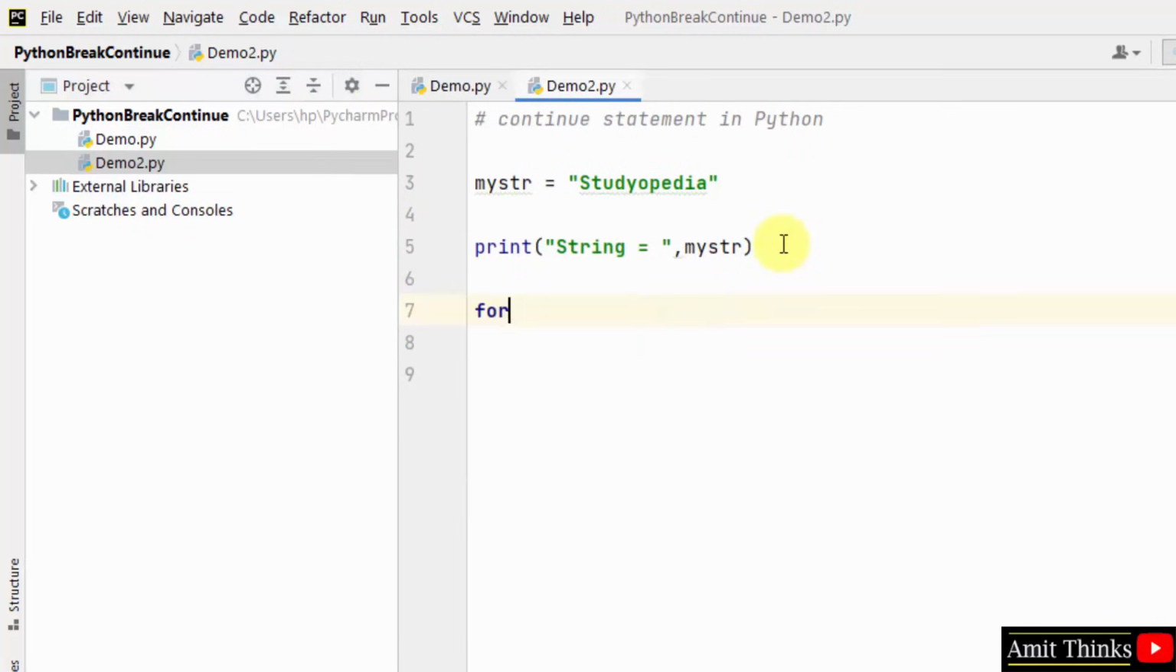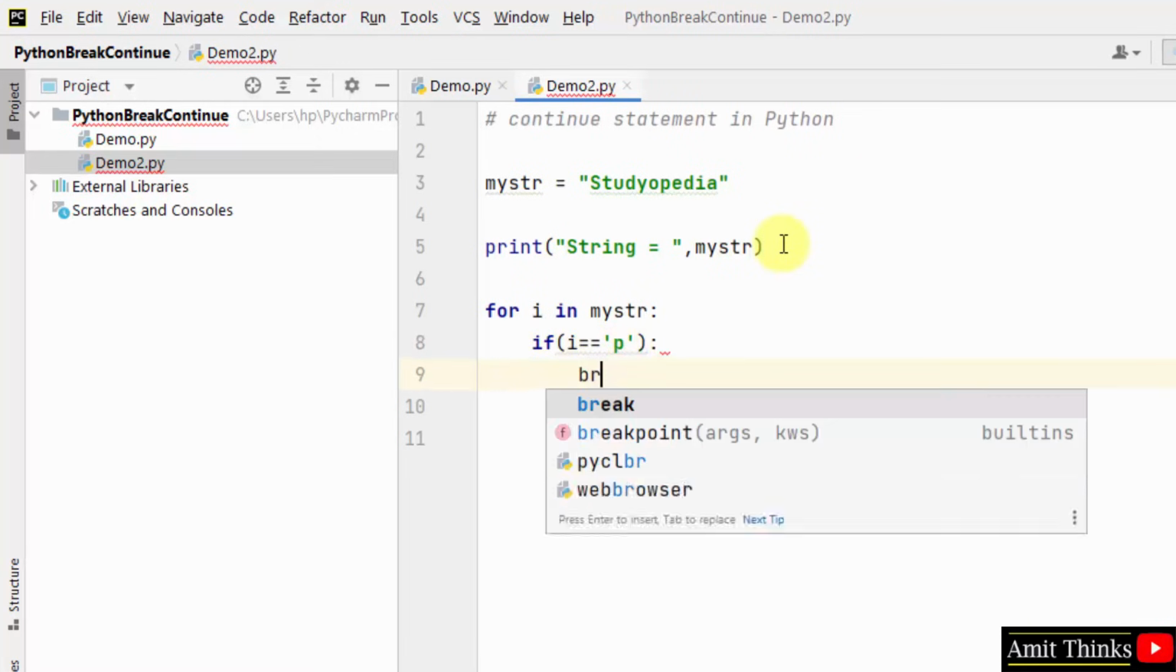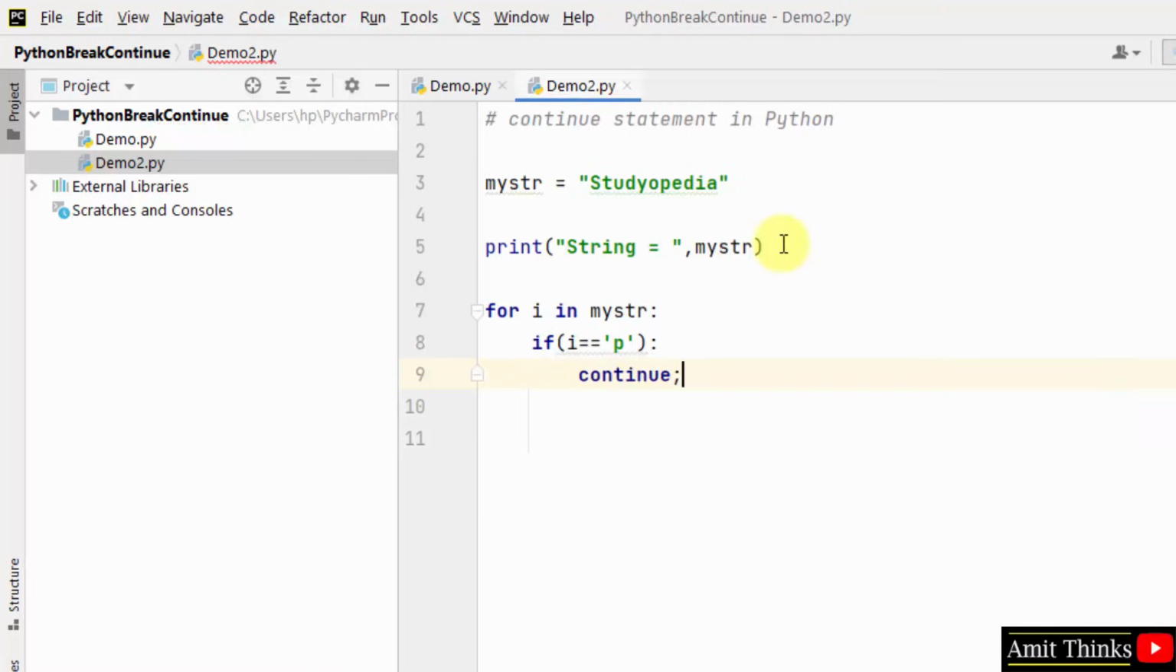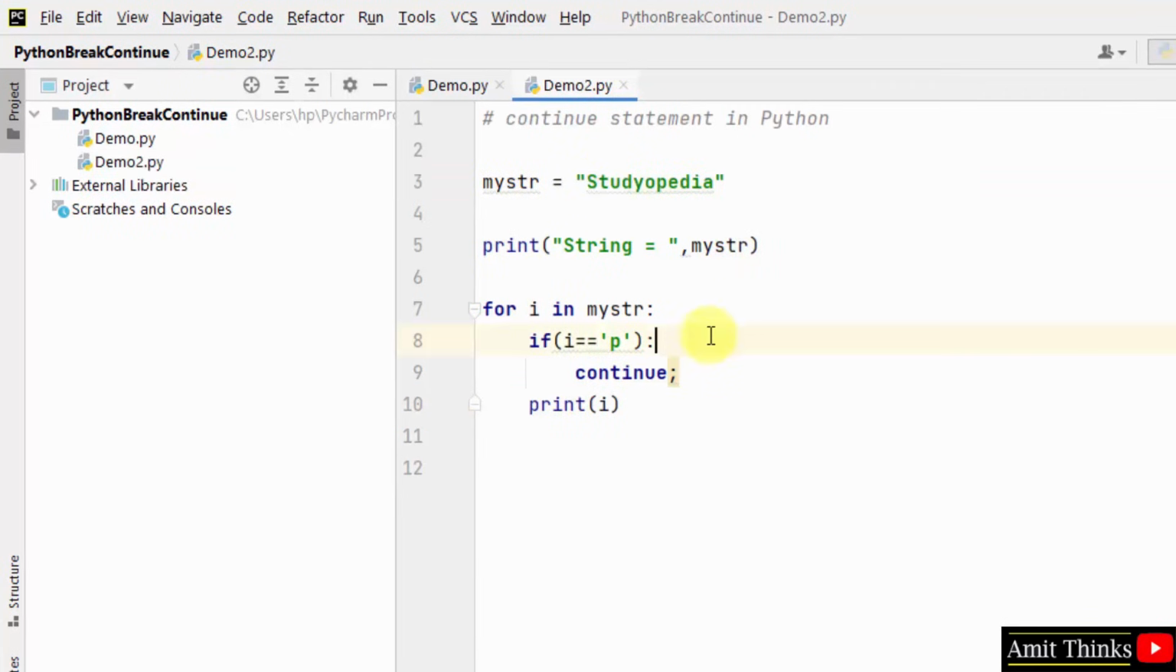Now I'll use the for loop, for i in our string mystr colon. Within that, I'll check if i is equal to P. Previously we added a break statement here and it terminated. But now I'll add a continue statement here. After that, I'll print it. That's it. Now what will happen? The entire string will get printed.